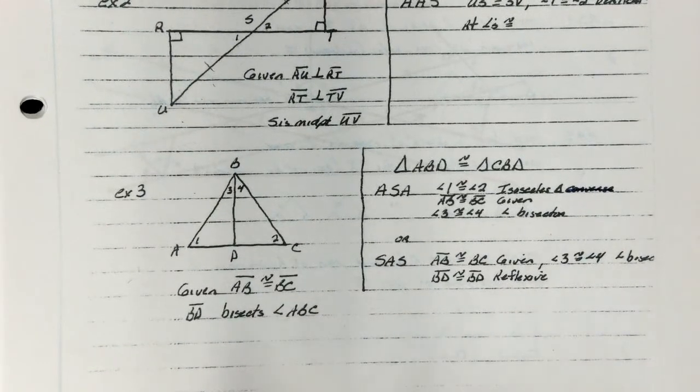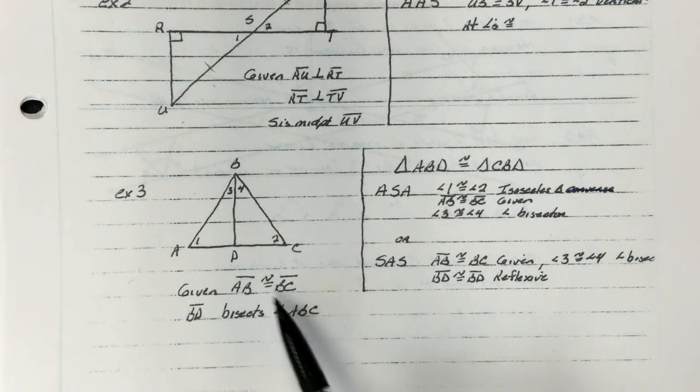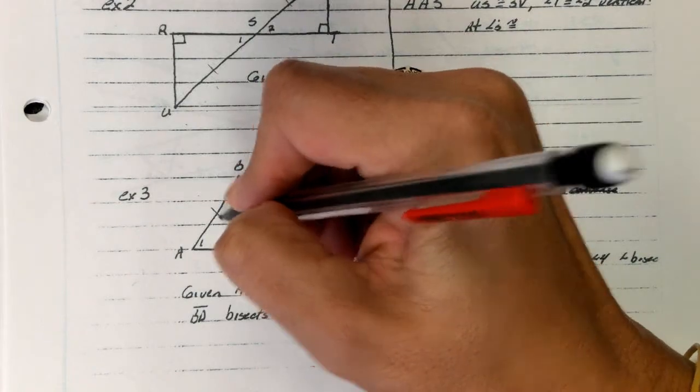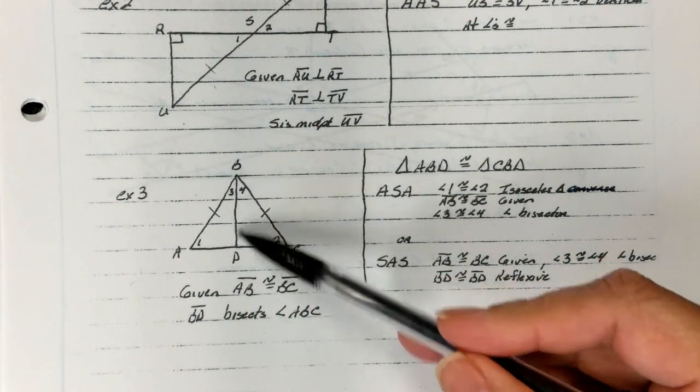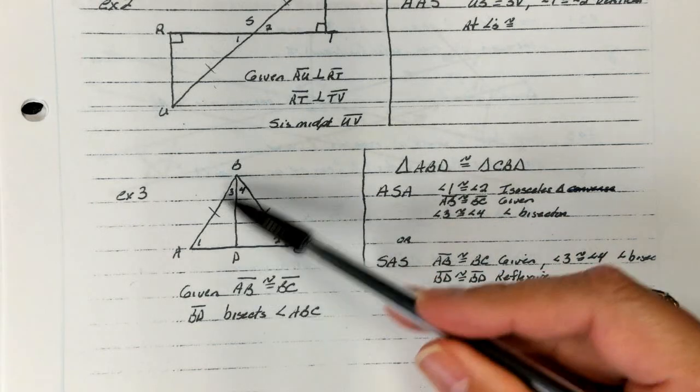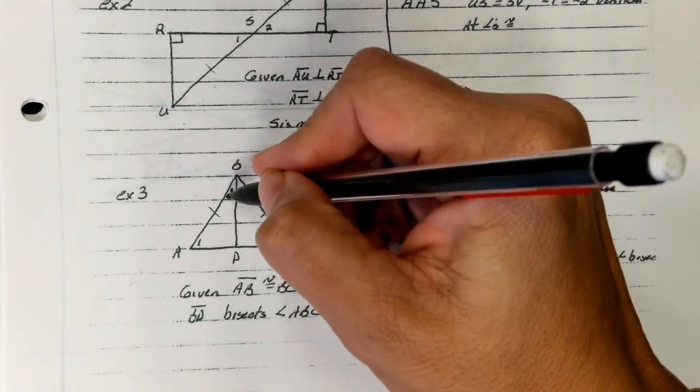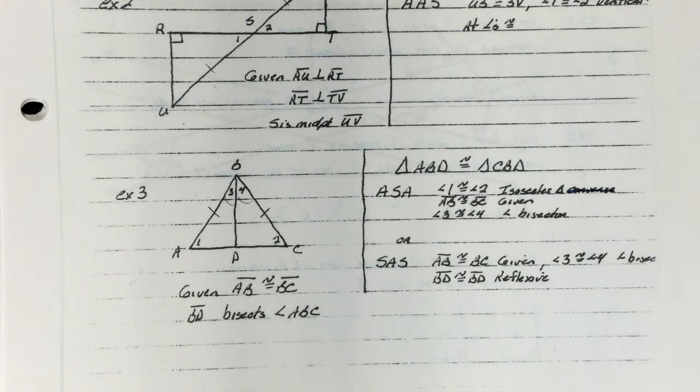And example 3, you're given that AB is congruent to BC, and you're given that BD bisects angle ABC. If it bisects, then we know those two angles are the same.